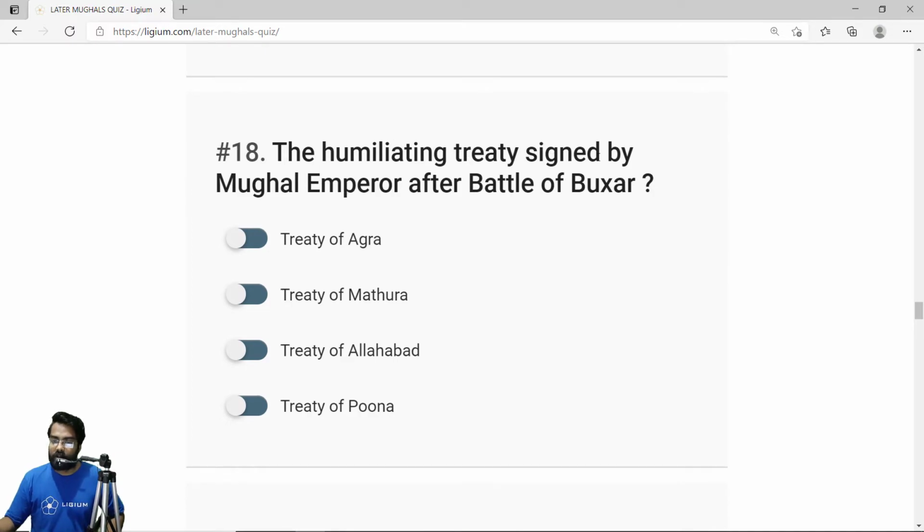The humiliating treaty signed by the Mughal emperor after the Battle of Buxar. Okay, so basically what happened? Before the Battle of Buxar, three people teamed up: the Mughal emperor, the Nawab of Bengal, and the Nawab of Oudh. They fought against the Britishers. The Britishers defeated all three of them, and that is why the Mughal emperor was forced to sign the Treaty of Allahabad. So the correct answer is option C, Treaty of Allahabad.